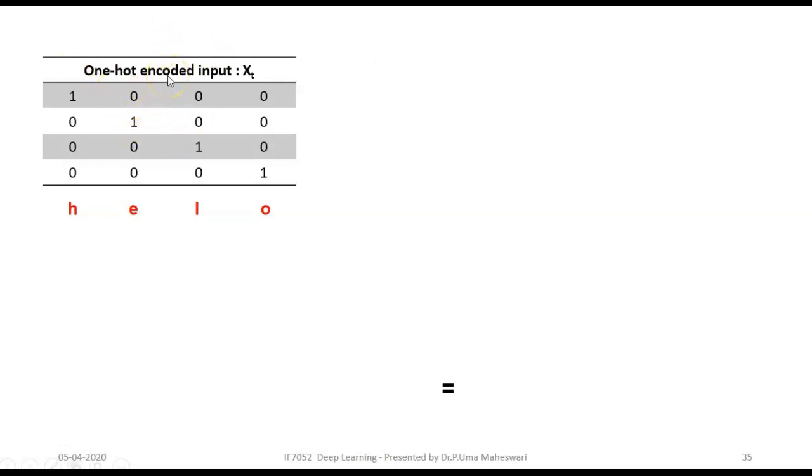I already explained in the previous class how to calculate the one-hot vector. For all the alphabets there will be an equivalent 4-bit binary vector. For H it is 1000, E is 0100, L is 0010 and O is 0001. This is what one-hot encoding is.